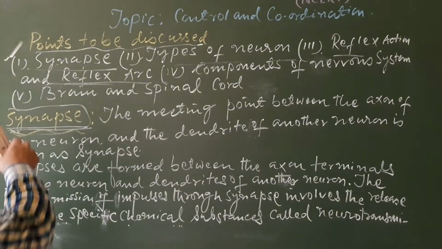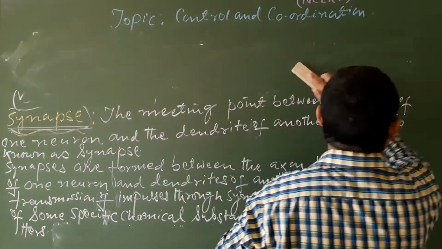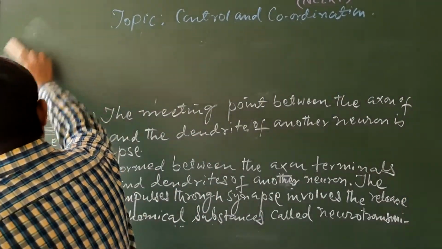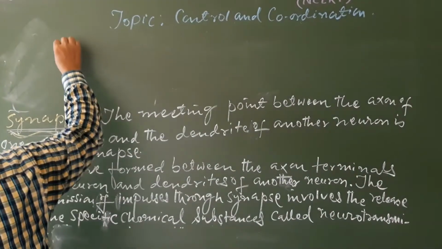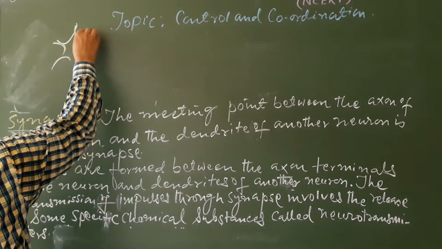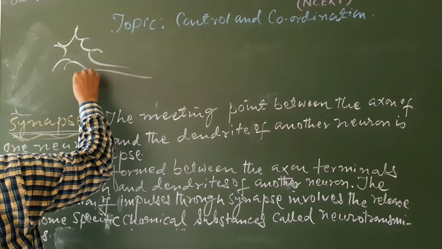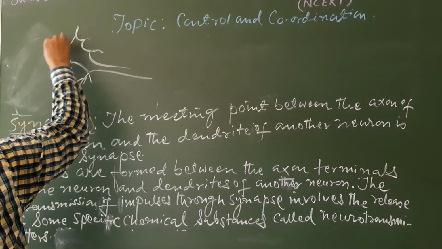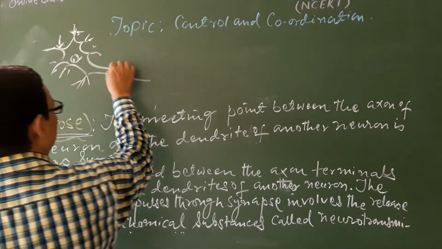Today we shall study that one. In the last class, you saw the structural and functional unit of the nervous system and nerve tissue, that is the neuron.